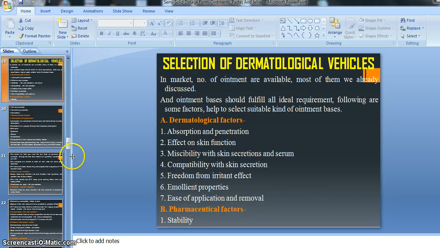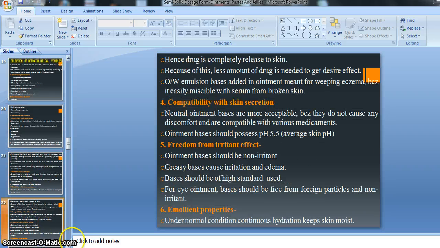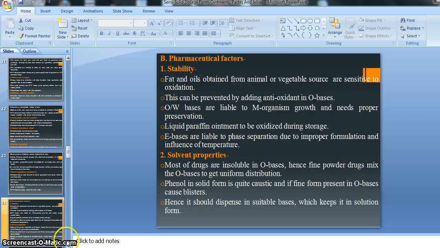First of all, the first factor from the pharmaceutical factors is stability.